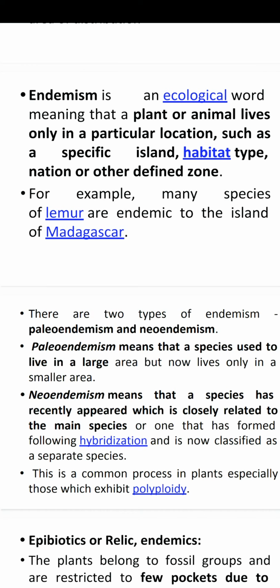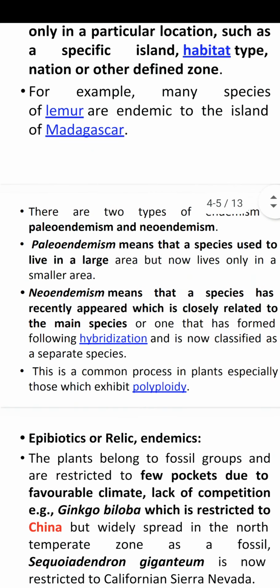India harbors a rich flora and fauna, with a fairly high degree of endemism. Western Ghats, Western Himalaya, Eastern Himalaya and the Indo-Burma region are rich in endemic species.